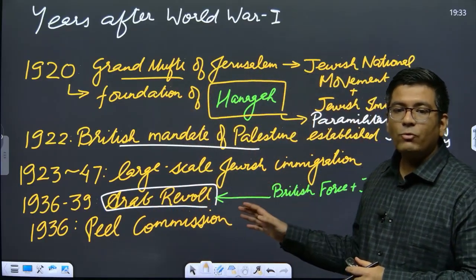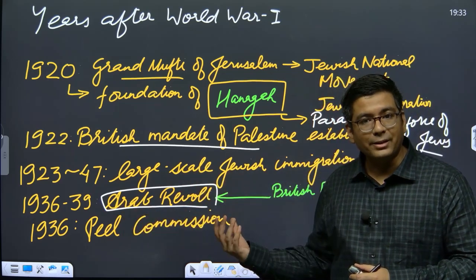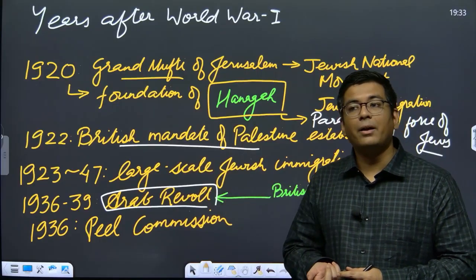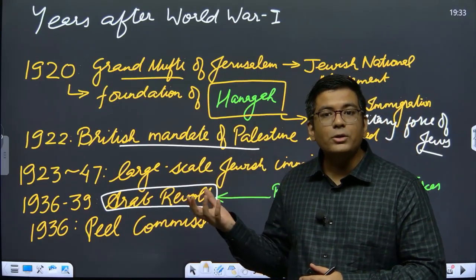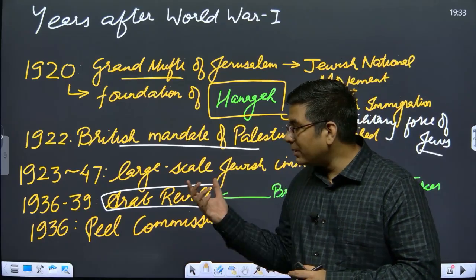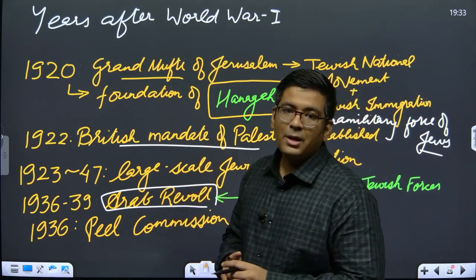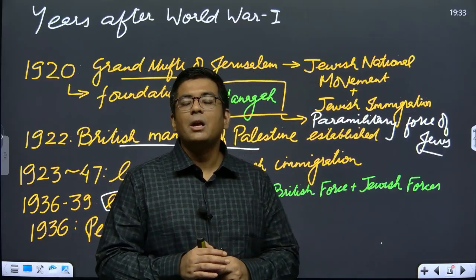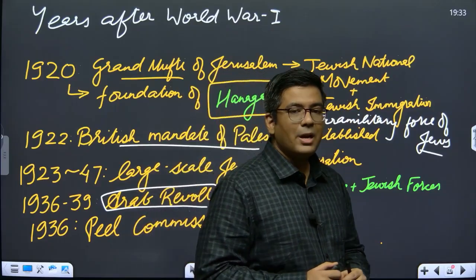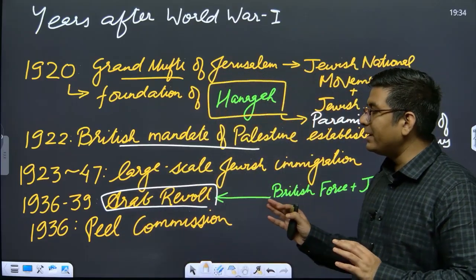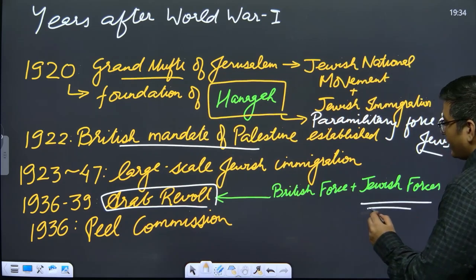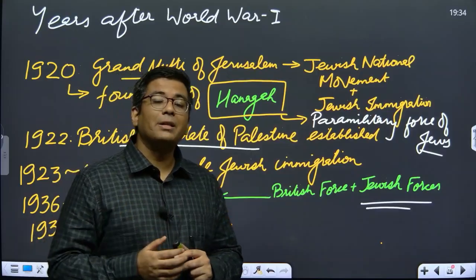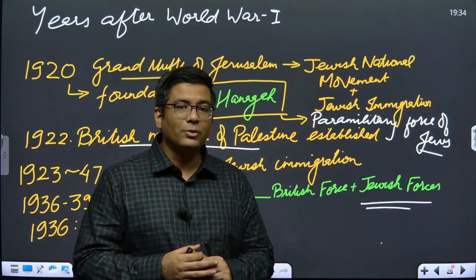The Arab Revolt basically happened between 1936 and 1939, and this revolt was against the enormous amount of Jewish immigration that was happening. But this revolt was brutally suppressed by the British forces in association with the Jewish forces, which actually protected the Jewish communities and settlements in the Palestine region. So in this regard, this is also a pain point between the Jews and the Palestinian Arabs, that you have been participating in the violent suppression of this revolt.